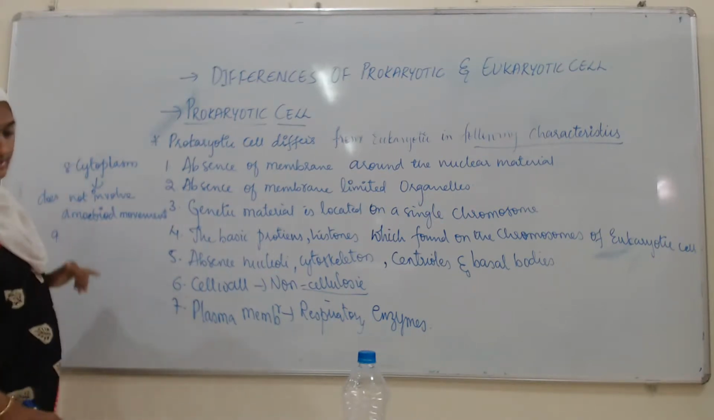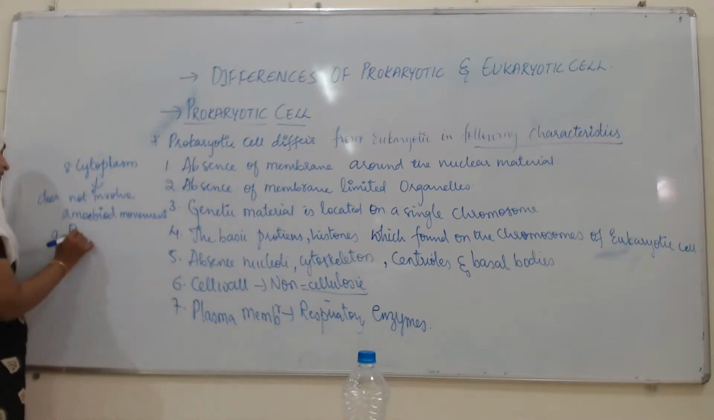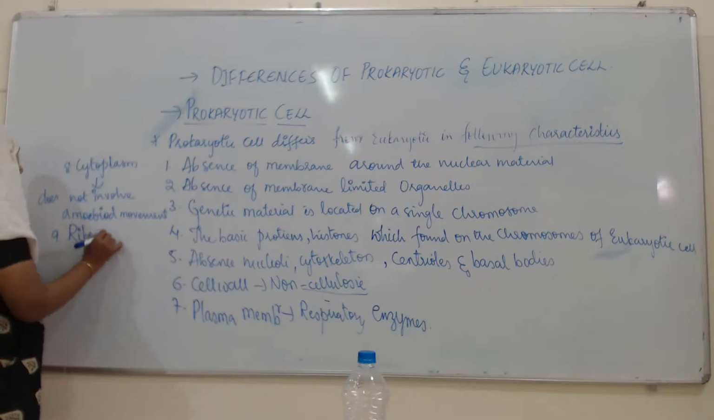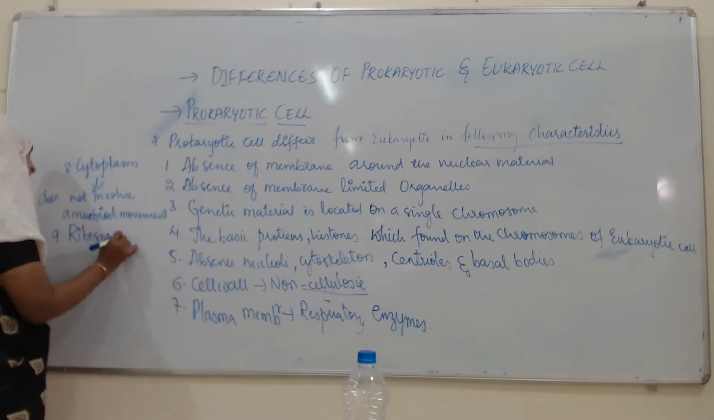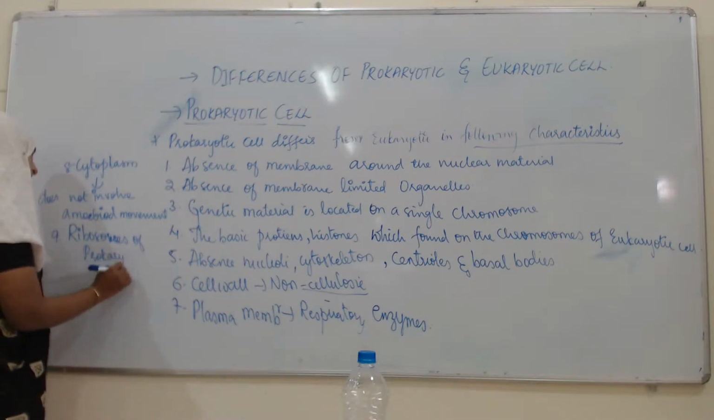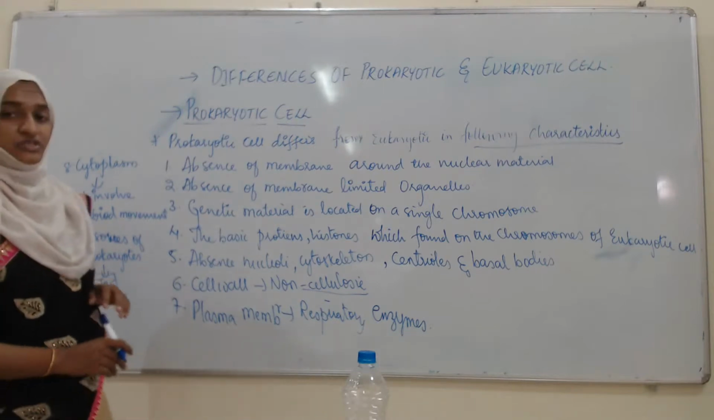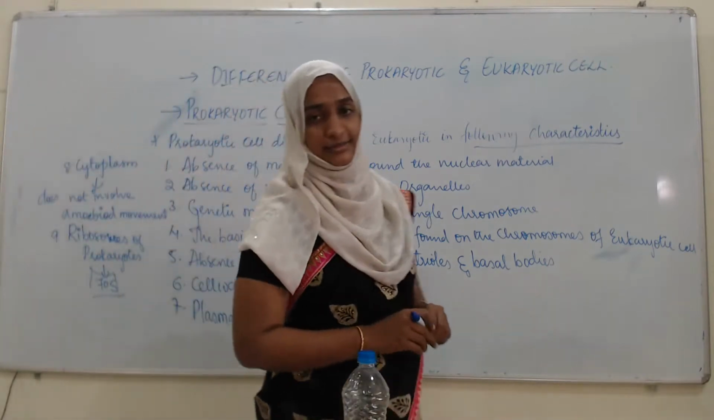The 9th one is that ribosomes of prokaryotes are 70S, and in eukaryotes they are 80S.